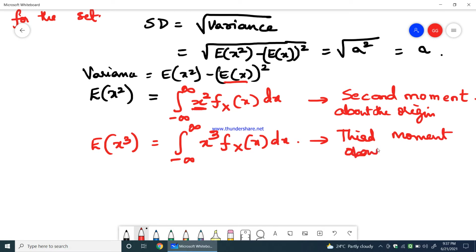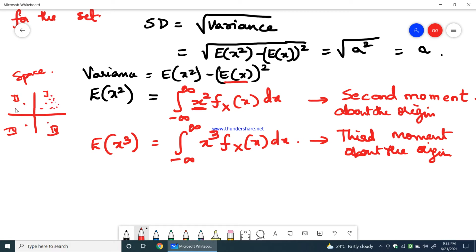So why do we use the word origin? Always the reference point will be the origin. For example, this is the space with four quadrants: first quadrant, second quadrant, third quadrant, fourth quadrant. We normally write this space as the complex space or frequency domain space diagram, where the signals or the message points, which are the information bits, can lie in any one of these quadrants.